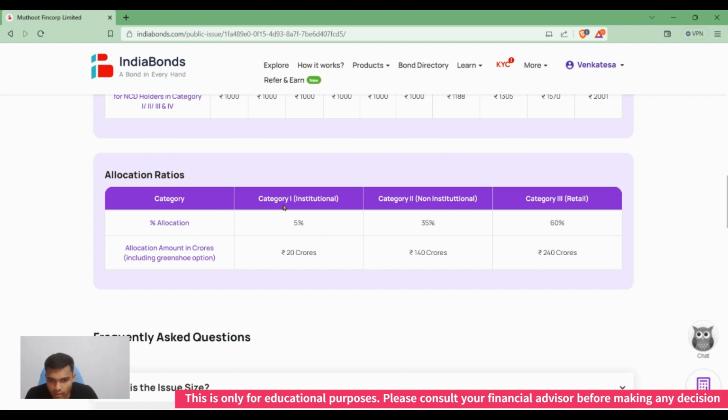Category 1, institutional investors, get 5 percent, that is about 20 crores. Category 2, non-institutional investors, maybe high net worth individuals, are allotted 35 percent, and retail investors are given up to 60 percent, that is 240 crores.